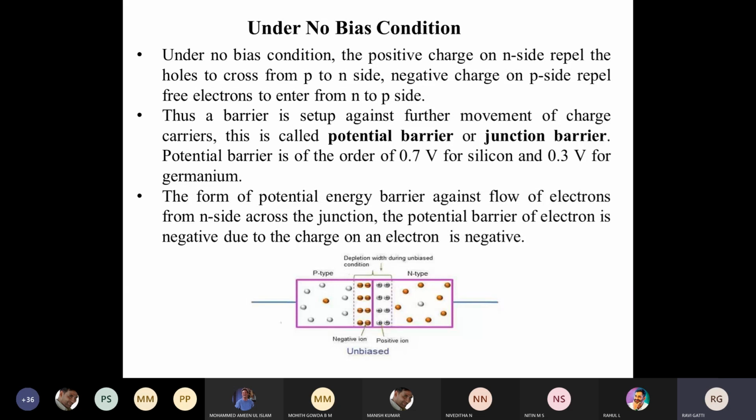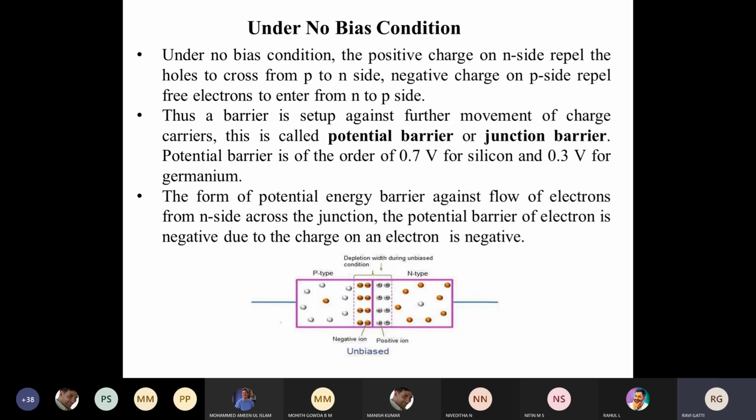So what do you mean by no bias condition? If I do not apply any voltages across the terminals of the PN junction, then that form of giving the input for the diode, we call a no bias condition. In the no bias condition, no current flows across the diode. Even if you connect the battery, the charge will be zero. Even if you give a voltage supply to this P type and N type, it should be zero. That condition we call a no bias condition.